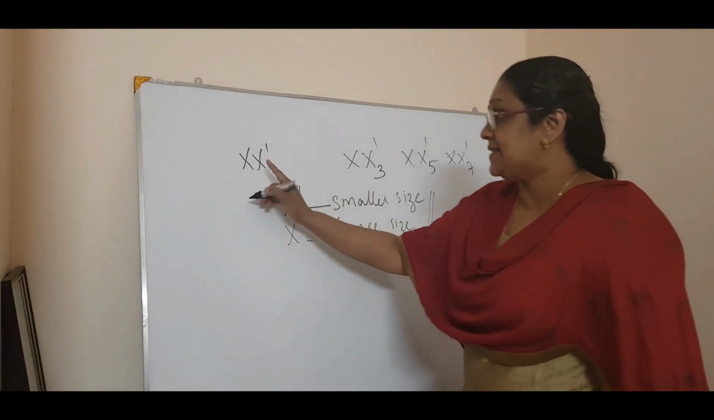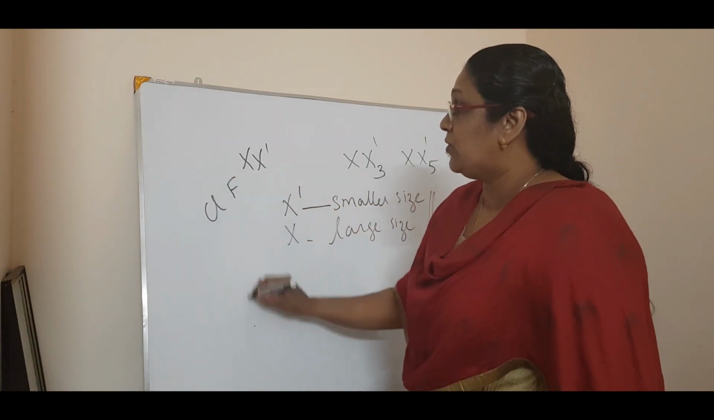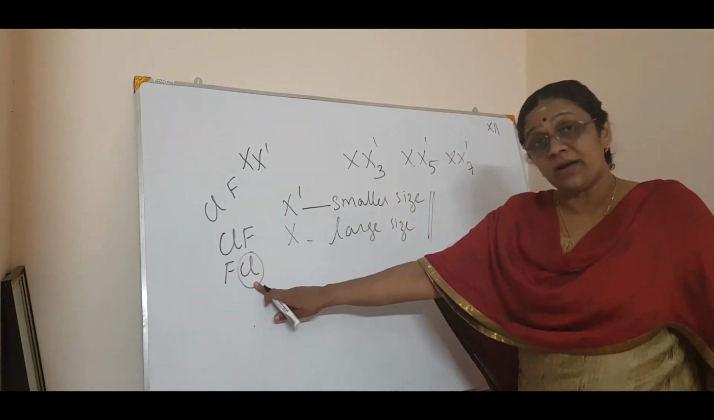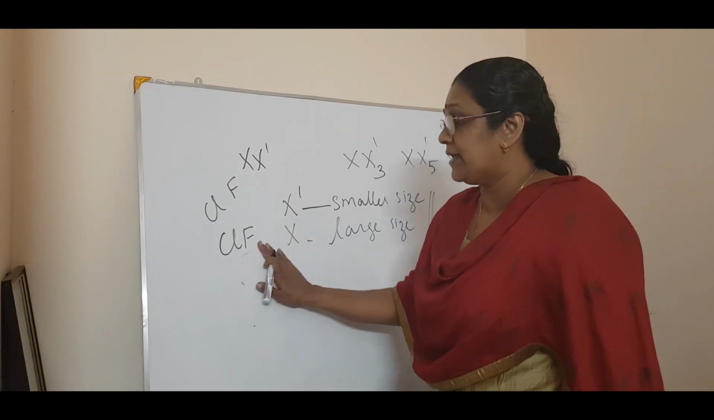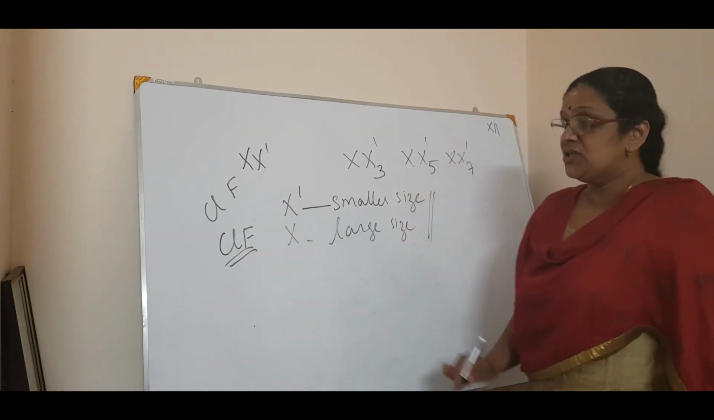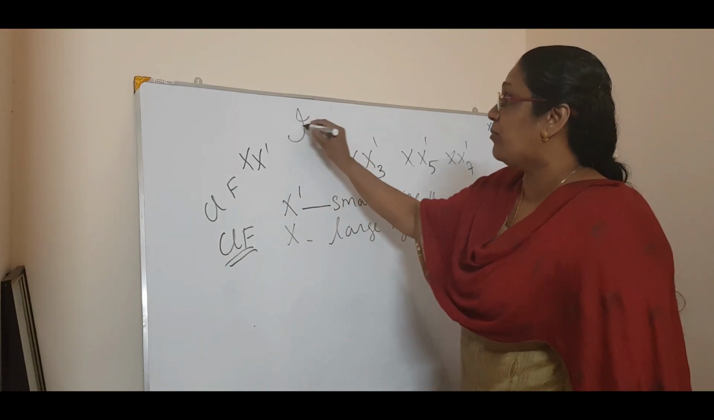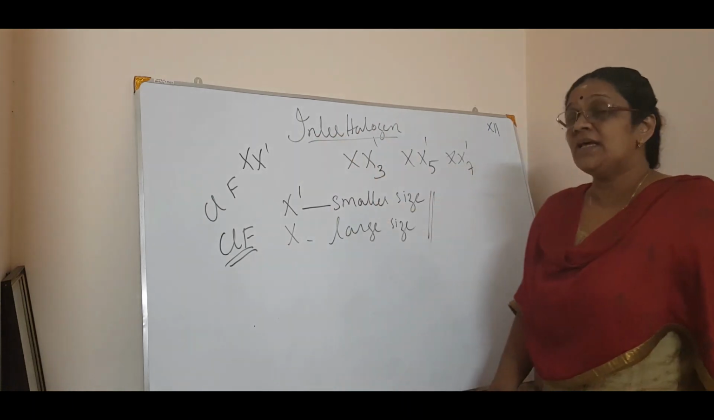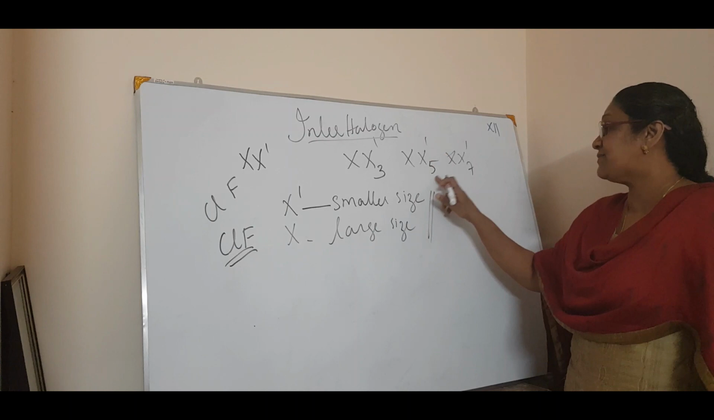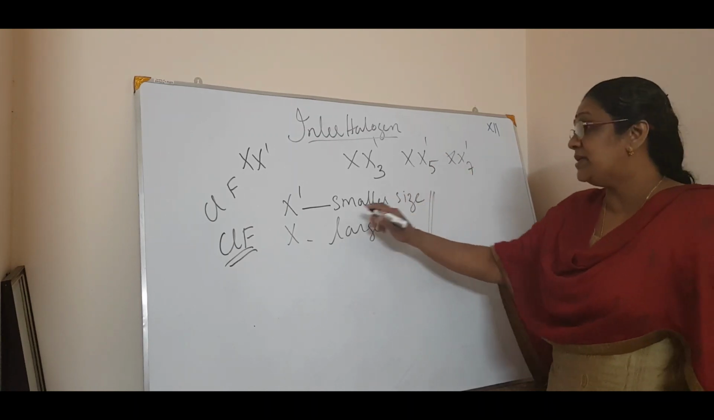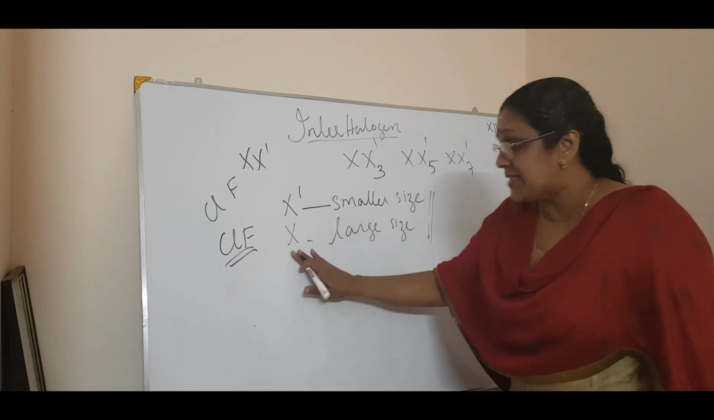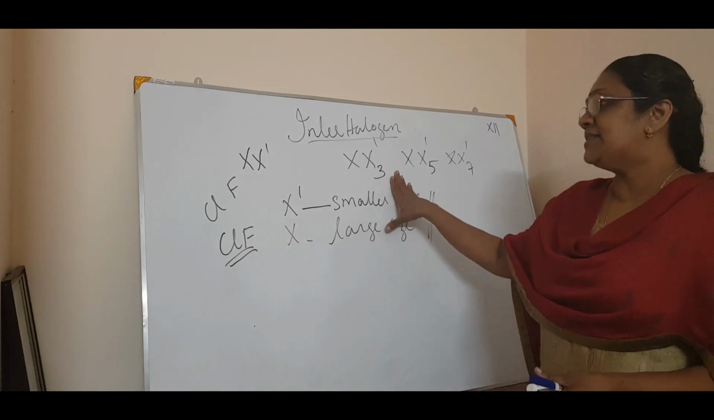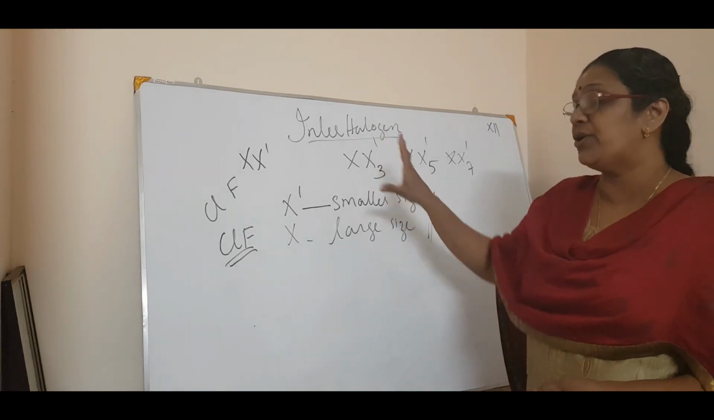For example, if you are taking chlorine and fluorine, you have to write ClF and not FCl. Why? Because X' must be the smaller one. So you have to write like this. Only this type of compounds can be formed. So always remember, in these interhalogen compounds, XX', XX'3, XX'5 and XX'7, the point to be noted is that X' must be a smaller size halogen, whereas X must be a larger size halogen. So that's all about the reactions of the halogens, that is fluorine, chlorine, bromine, iodine.